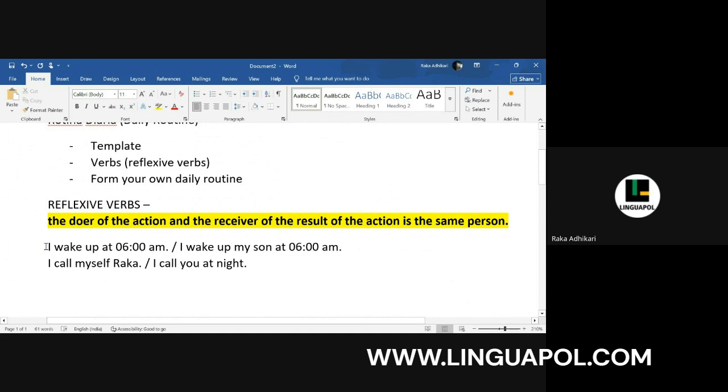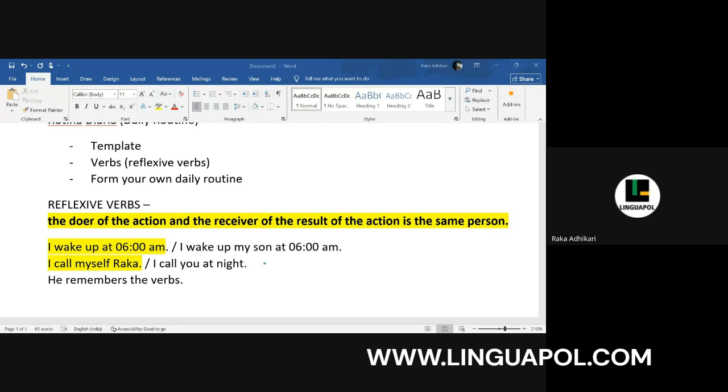So we will actually look at these kinds of sentences, the ones I'm marking in yellow, where the doer and the receiver are the same person. Now, it does not always have to be the subject I. It can be any subject. For example, if I say, he remembers the verbs. I'm not explicitly saying that he remembers himself. But let's understand this sentence. He remembers the verbs.